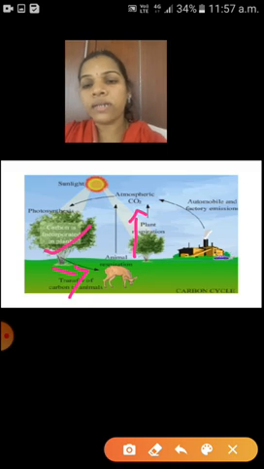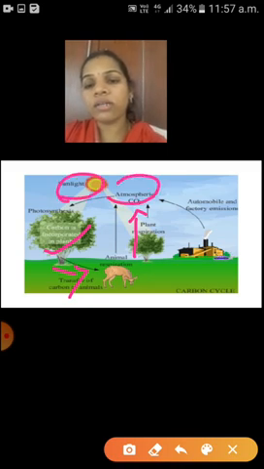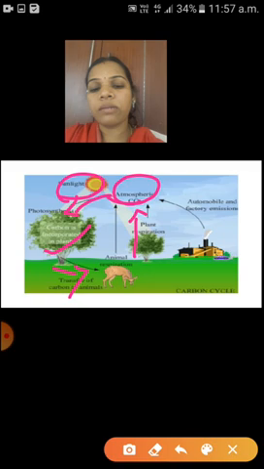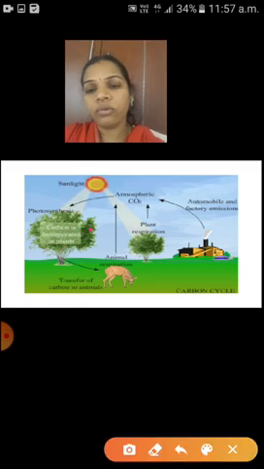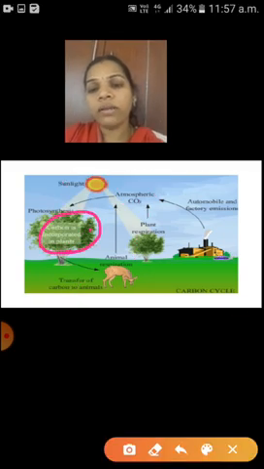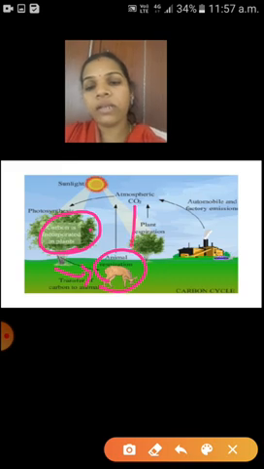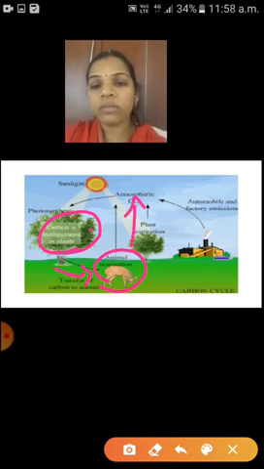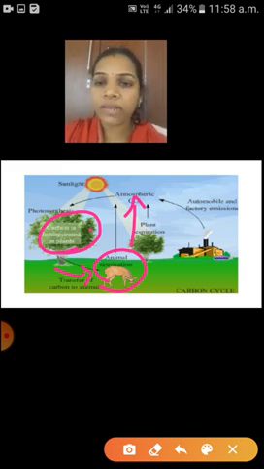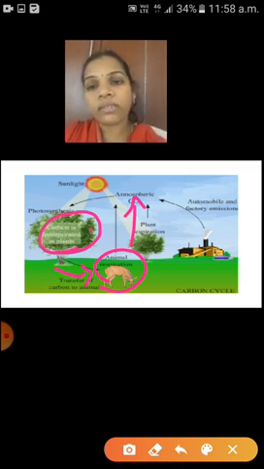Understood? So here, with the help of the sunlight and the carbon dioxide in the atmosphere, the plant can make its food, and afterwards this carbon will transfer from these producers to animals. After the death of this animal, what will happen? It will again go to our atmosphere. So from the atmosphere it will go to plants, then to animals, and after death it will go to the atmosphere. So like this the cyclic process is going on. Understood, children?